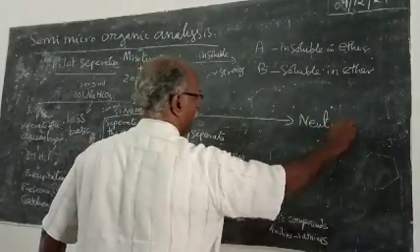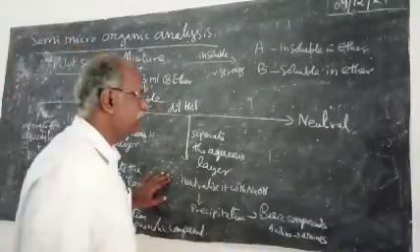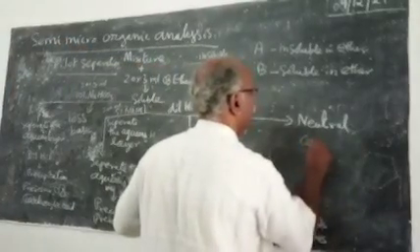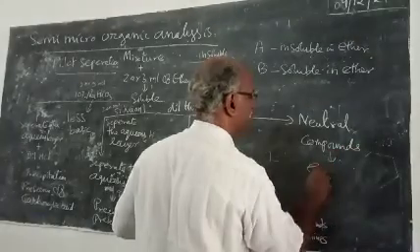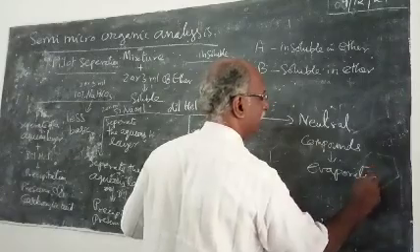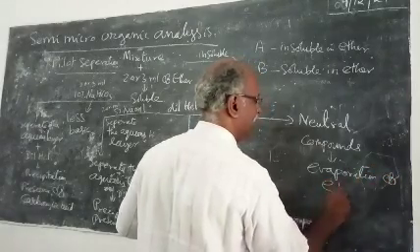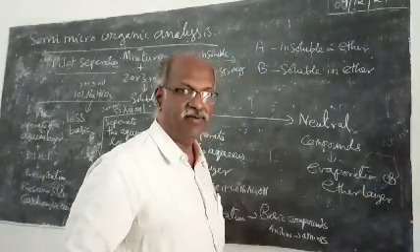So, if you are not getting a precipitate in any of these three tests, it shows the presence of neutral compounds. The neutral compounds are obtained by the evaporation of ether.